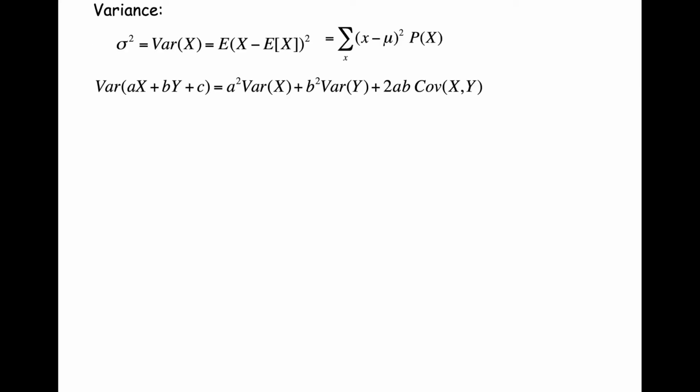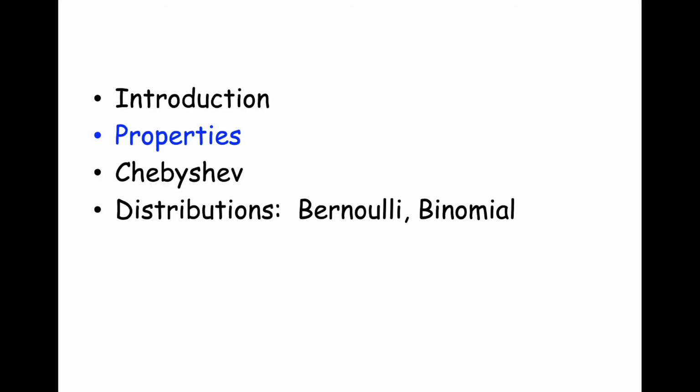Likewise, we also talked about the variance of that affine transformation. The variance of aX plus bY plus c, we demonstrated, is a squared times the variance of X plus b squared times the variance of Y plus 2ab times the covariance between X and Y.